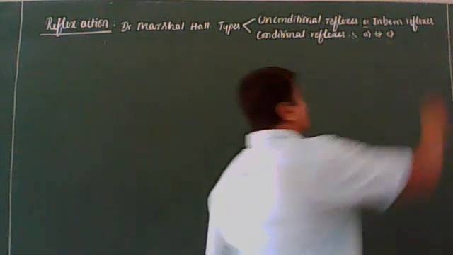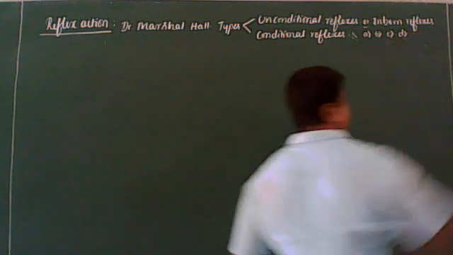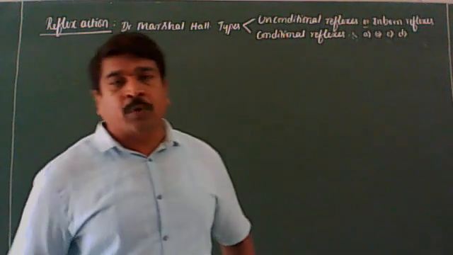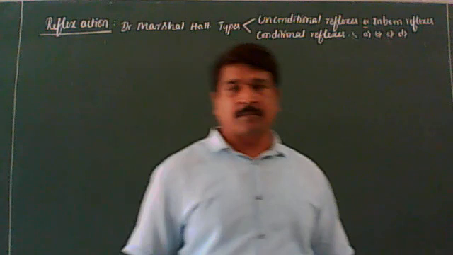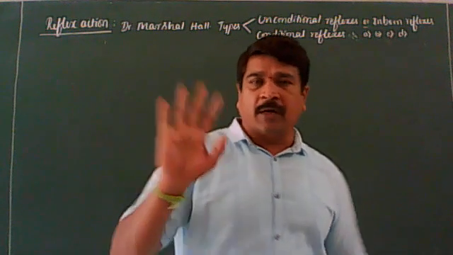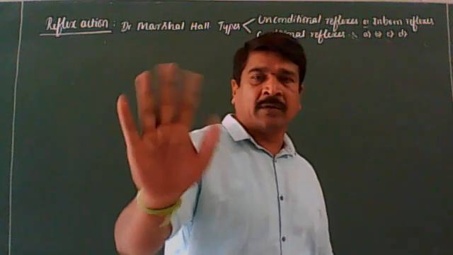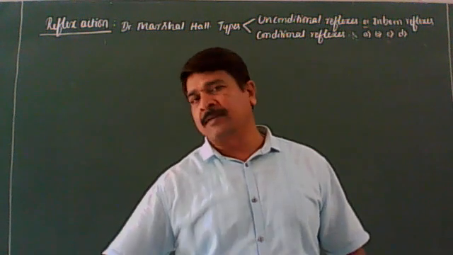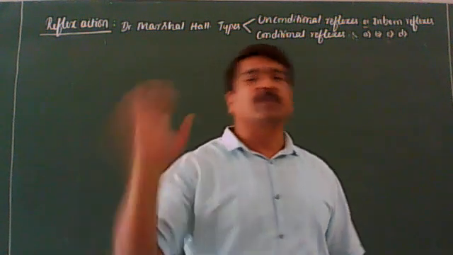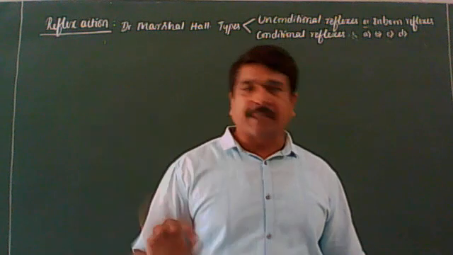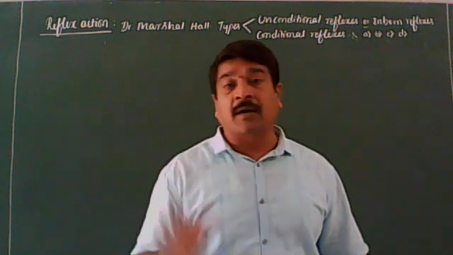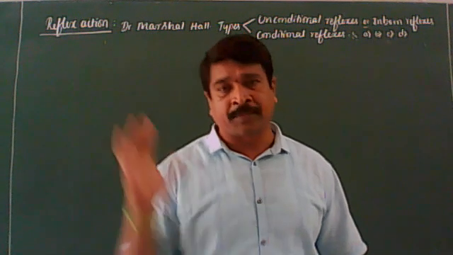Clear? Next one is the fourth example: closing eyes on being approached by an object. If you keep any object in front of the eyes, immediately we close the eyes. Even a small kid does this; this activity comes from birth only. That is why it is also called unconditional reflexes.